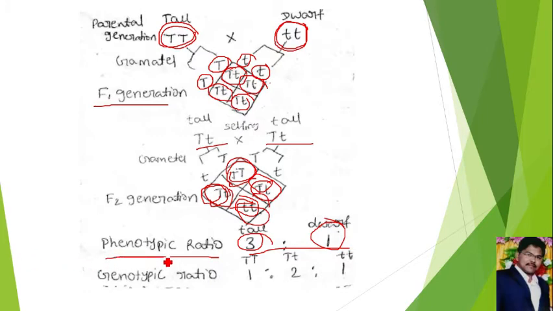Phenotypic means the appearance, it may be color, size, shape, etc. Next, the genotypic ratio is 1:2:1, means one homozygous dominant genotype, 2 heterozygous dominant genotypes, then one homozygous recessive genotype we can see. That is about the cross between two pure lines which differ in a single gene, the monohybrid cross.